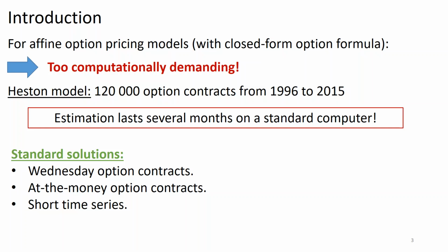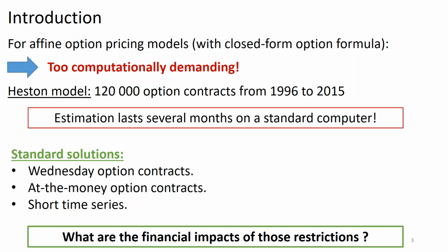Standard solutions in the literature to get rid of this issue consist in restricting the option panel. For instance, we could consider only the option contracts on Wednesday, or focusing on at-the-money option contracts. Another possibility is to limit the sample period. But this restriction approach raises a puzzling question. What is the impact of those restrictions on the financial parameter estimates?